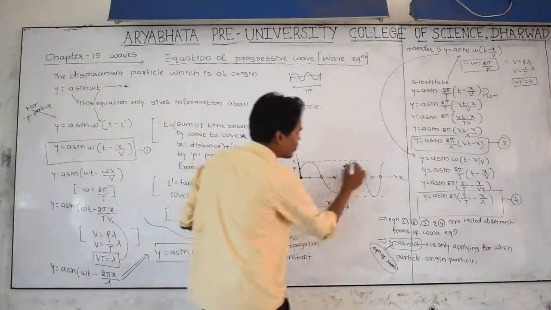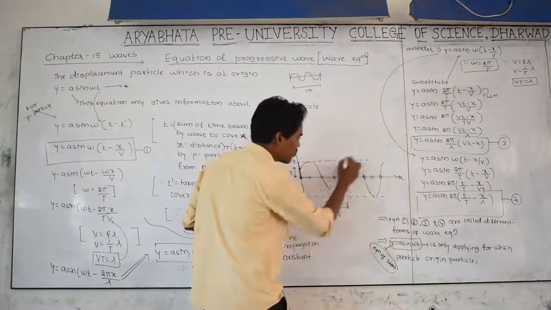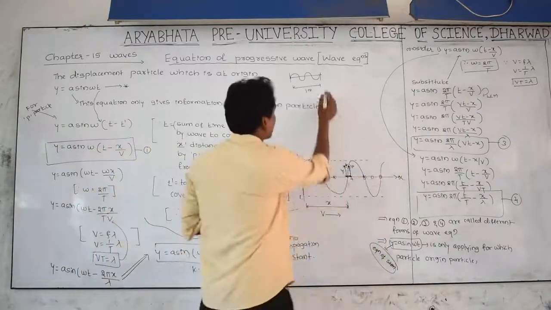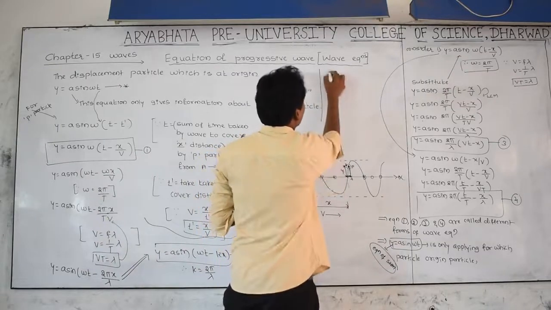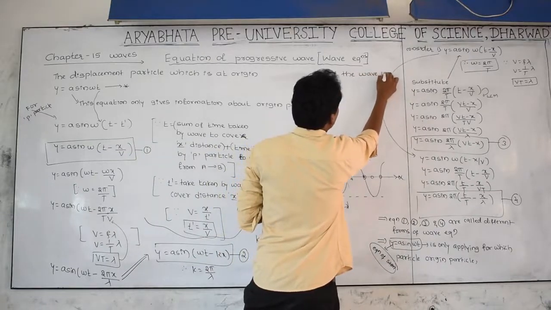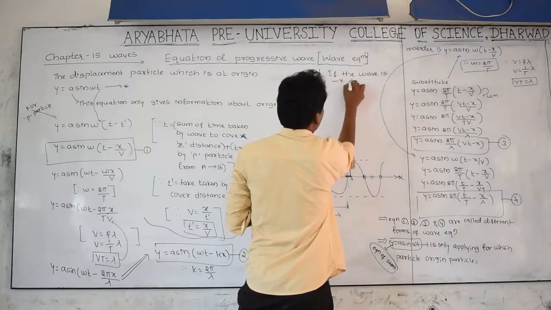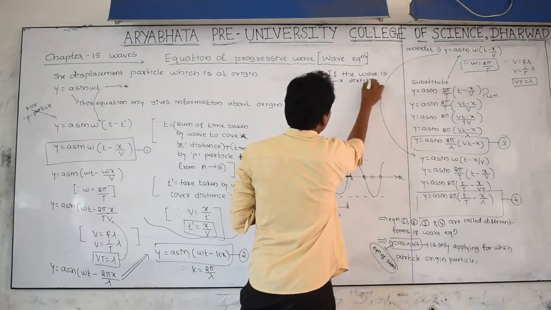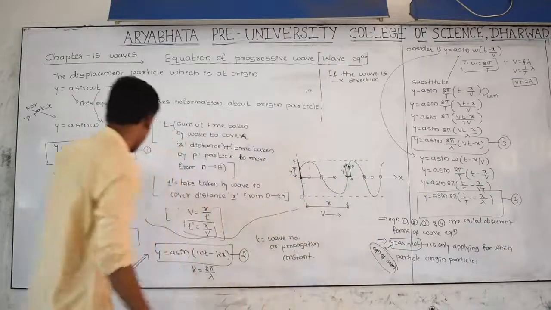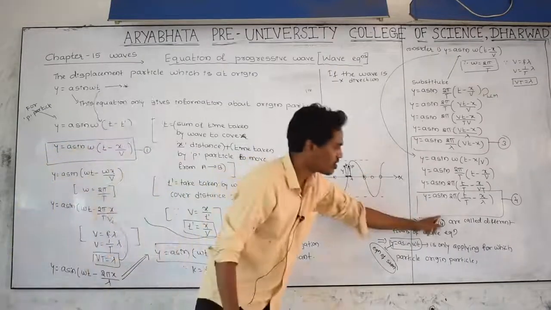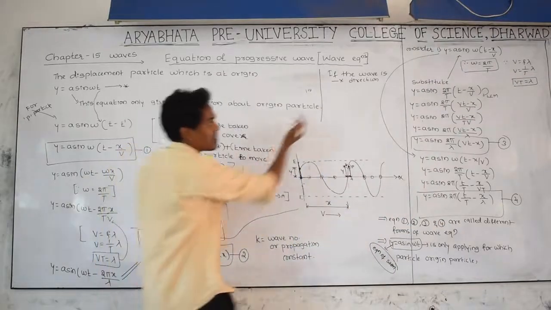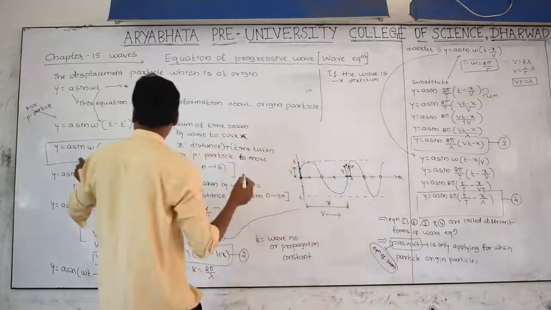These are all wave equations, and we can write the wave equation like this also. The wave is moving in positive x direction, these are the wave equations. If the wave is moving in negative x direction, these equations change. In case the wave is moving in the reverse direction, meaning negative direction, these equations change.